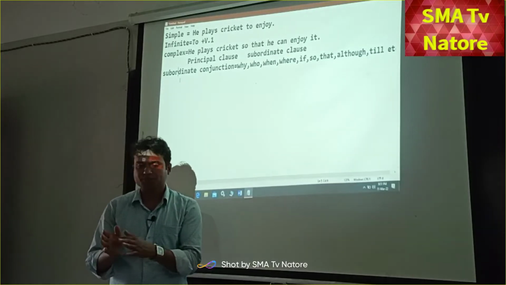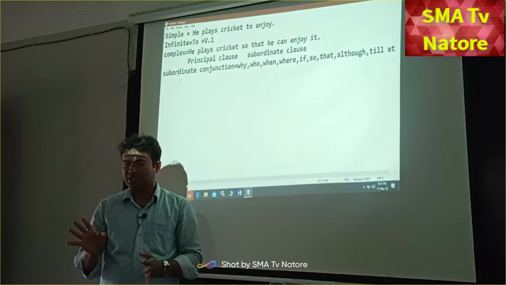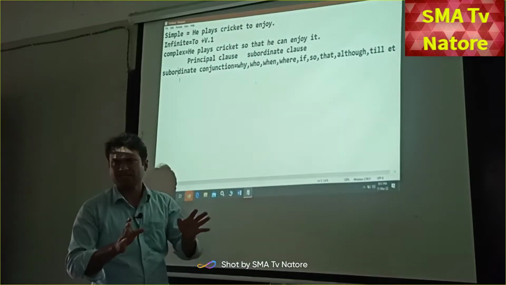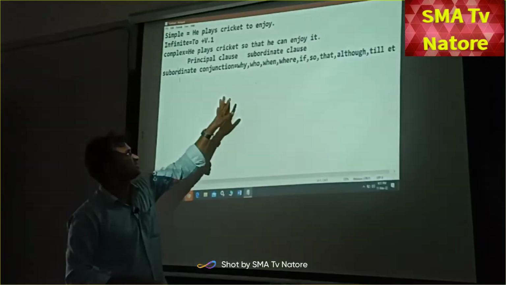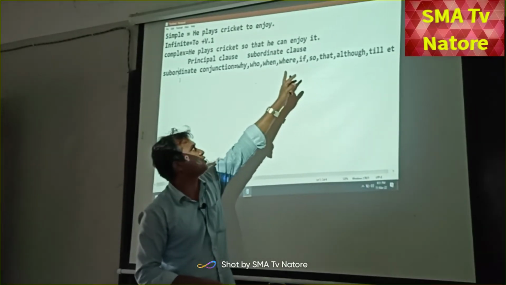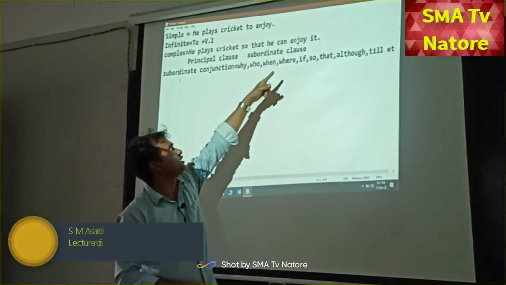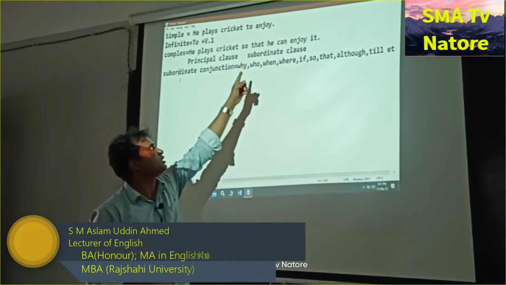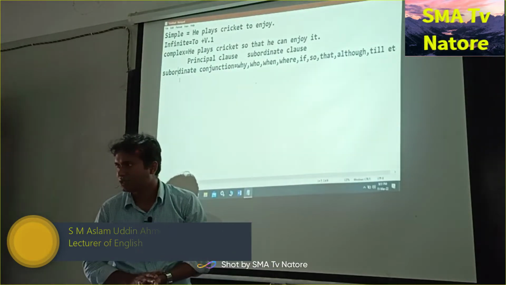For example, why or who or when or where or if, so that, though, although, etc. There are many subordinate conjunctions, and this conjunction sits before the subordinate clause. So in the subordinate clause you have seen, he can enjoy it. So here we have used so that. So that is also a subordinate conjunction.